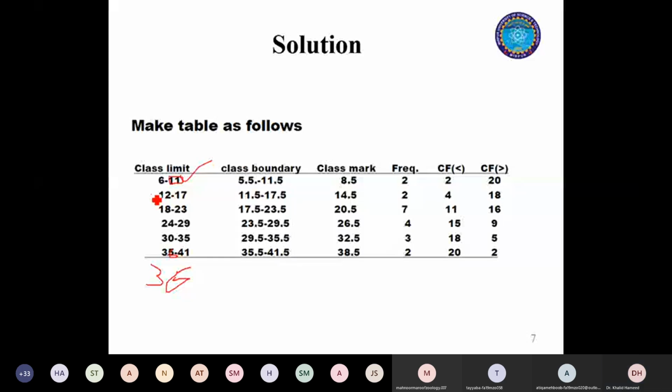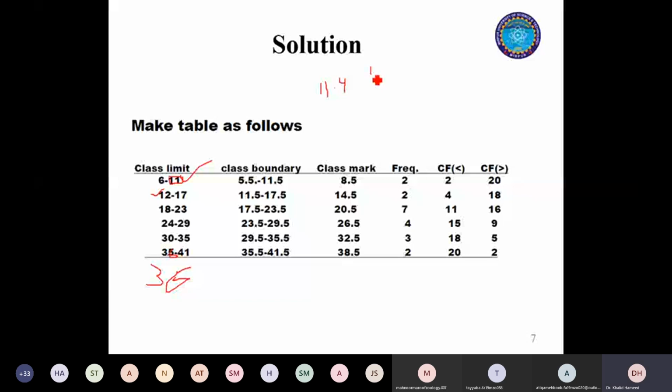And if I ask you that, let's suppose in your data set you have an observation like 11.4, where are you going to place that observation? Either in the first class or the second class. That creates a problem.